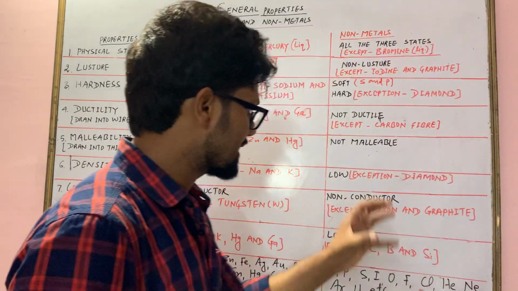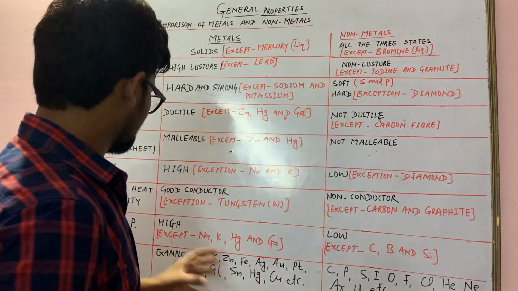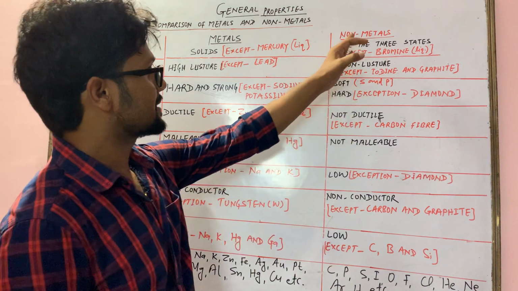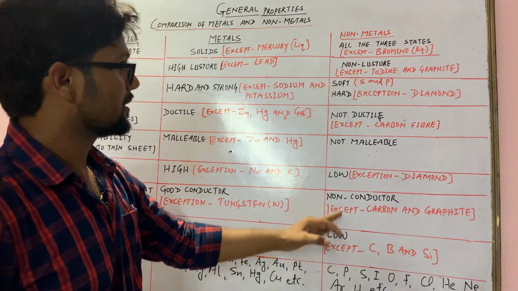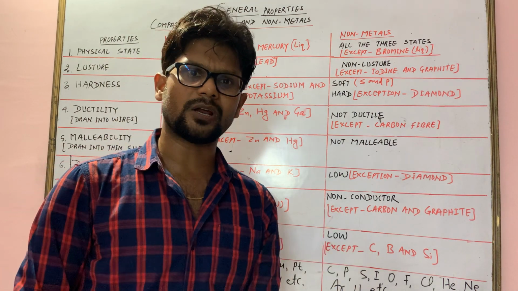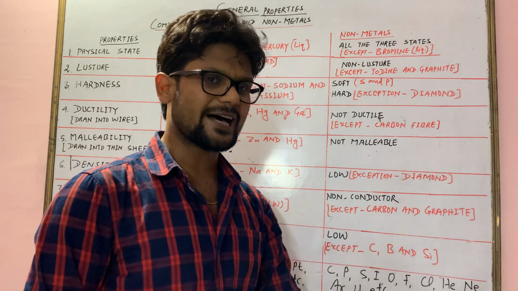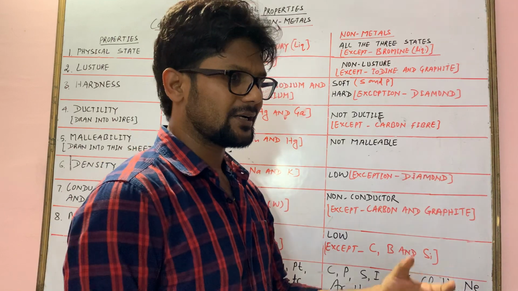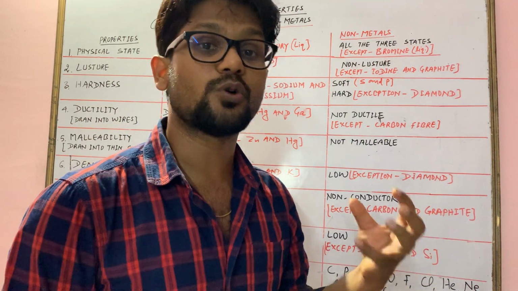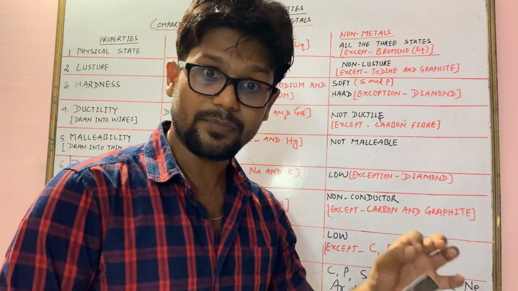Right? Now we'll see the last column of the last point, melting and boiling point of non-metals. You can see that non-metals possess very low melting and boiling points. It means they can melt very soon as you supply very low temperature. They can melt or boil, except there are some exceptions in chemistry.